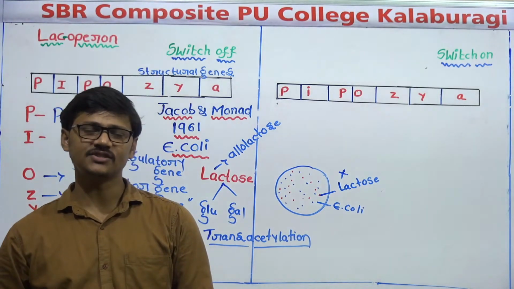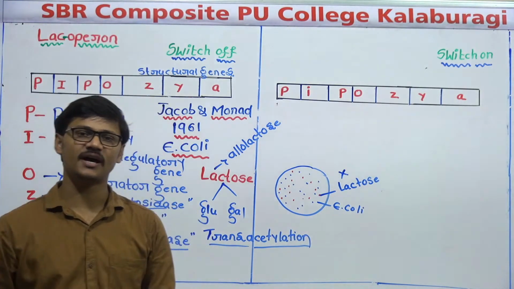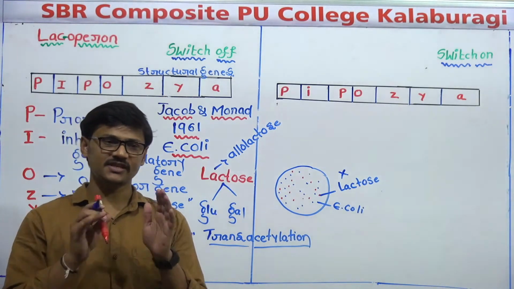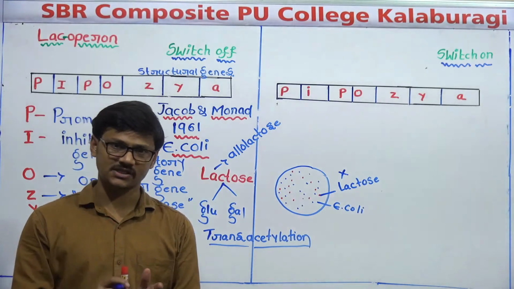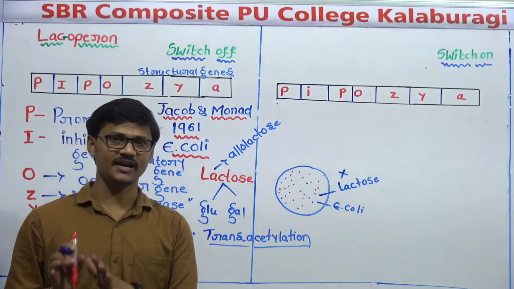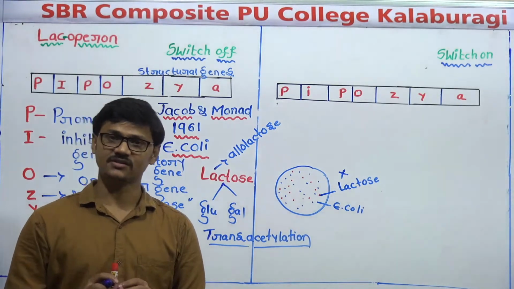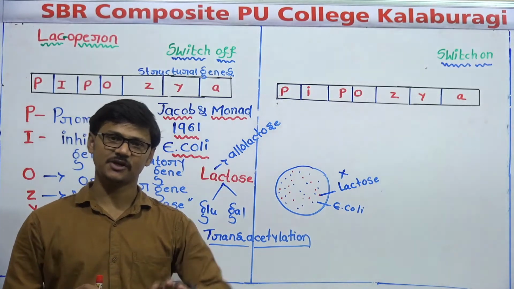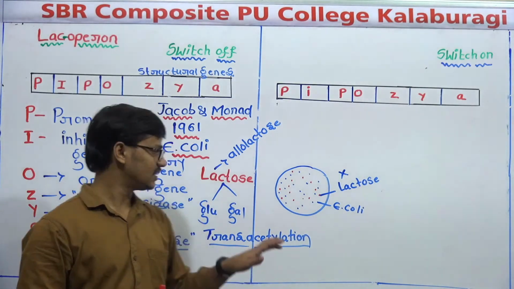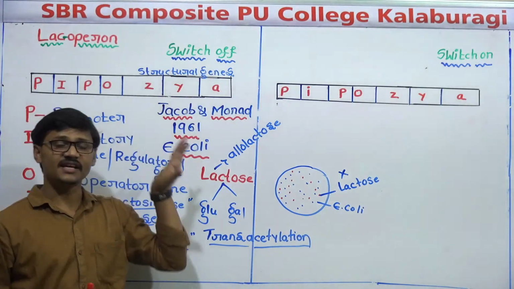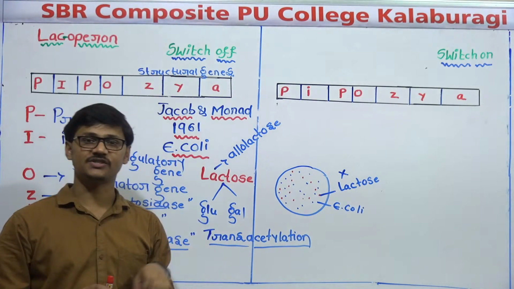One is constitutive genes and another is regulated genes. Regulated genes are expressed only in a particular situation, a particular condition. Constitutive genes express all the time. But here we can say these three genes, Z, Y, A, are regulated genes.